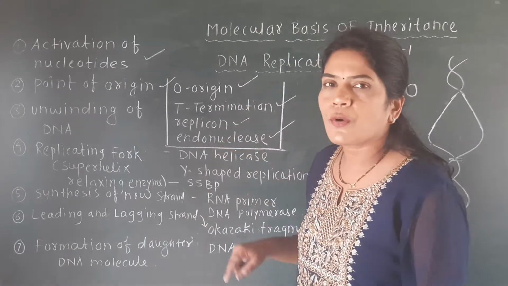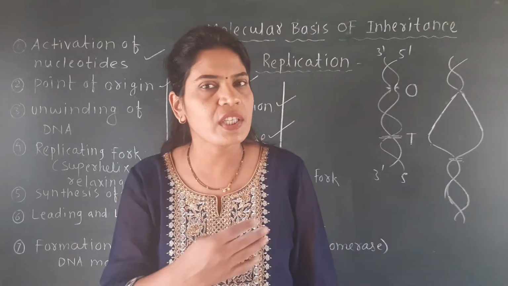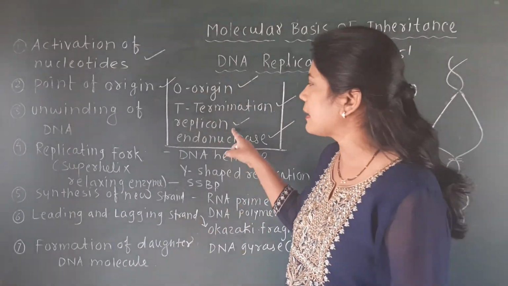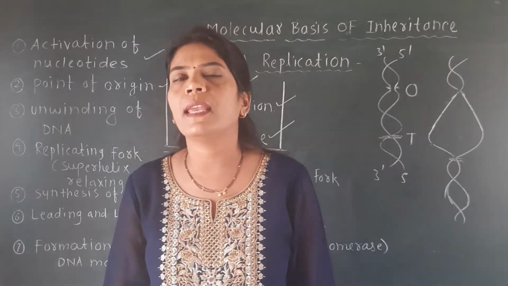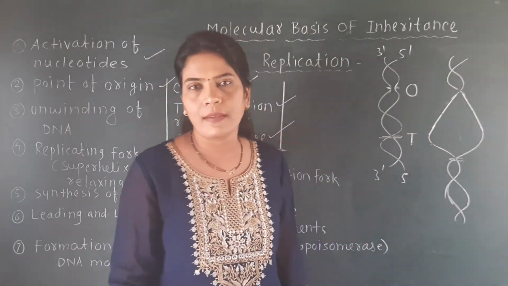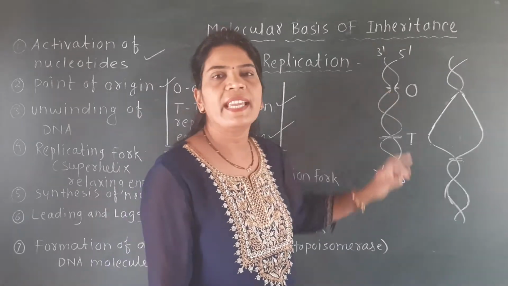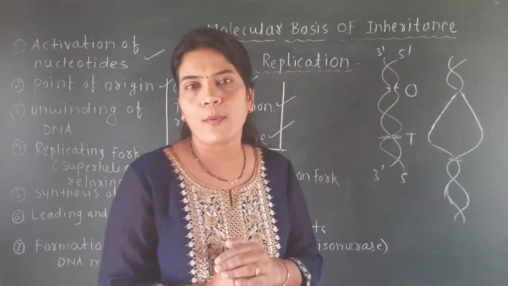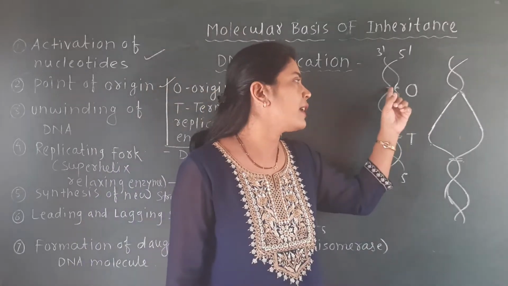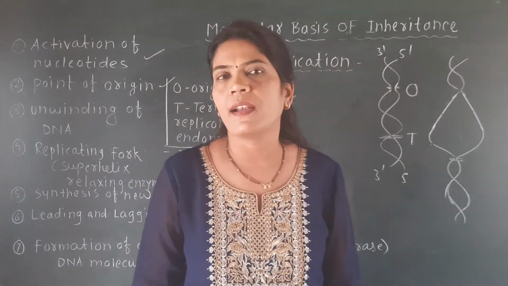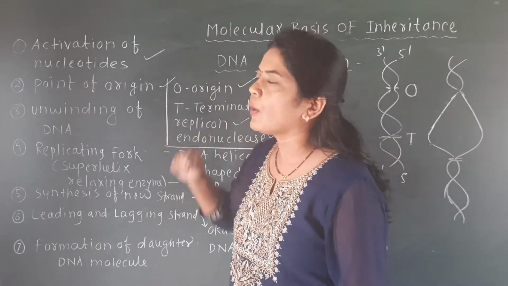There should be a replicon, that means the segment of DNA in which replication takes place. We call it a replicon, and there is the involvement of one enzyme, the endonuclease enzyme, which can cut this DNA at the phosphodiester bond or at the sugar phosphate backbone, due to which the two strands of DNA can get separated. So this is about the point of origin.